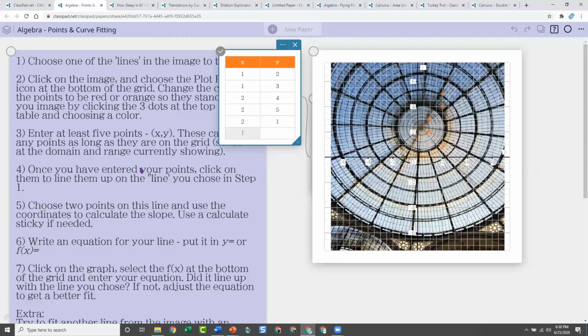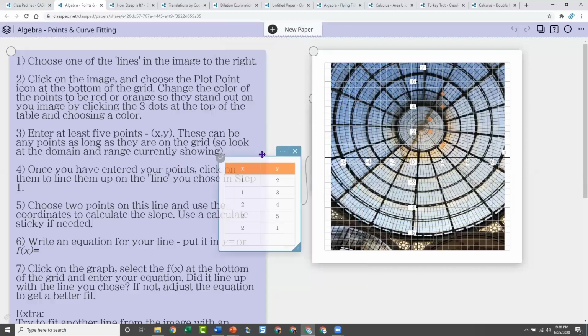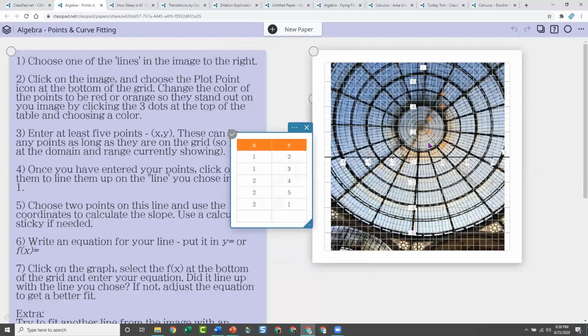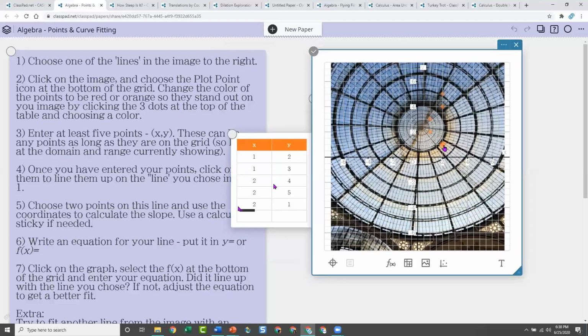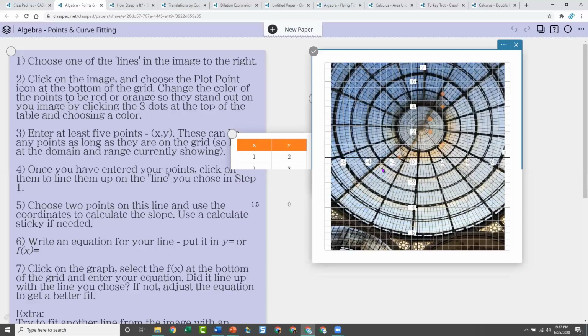I think they're told to plot at least 5. So I have 5 points, and it doesn't matter. The nice thing about this is it doesn't matter where I plot the points. Now I'm going to be able to move them anywhere I want. And you'll notice as I move the points, their coordinates change here. So I'm going to click a point, and the activity says find a line. Notice there are lots of lines that they could pick. I'm going to choose this line right here, and I'm going to put the point on the line. Notice as I move the point, its coordinates also change.